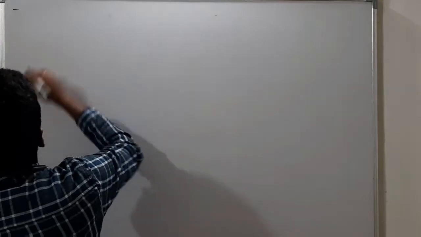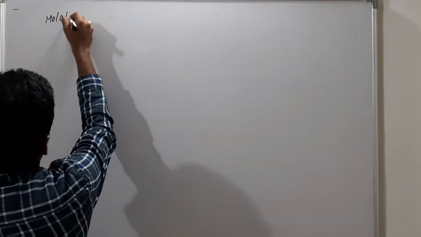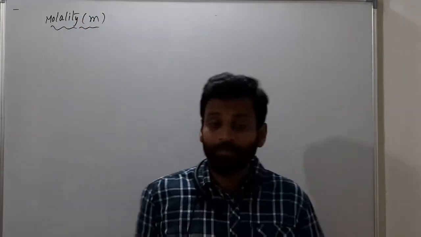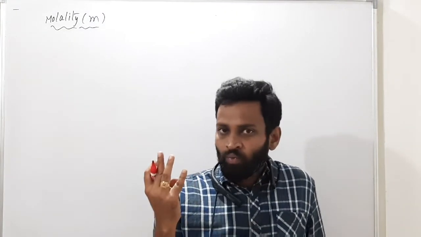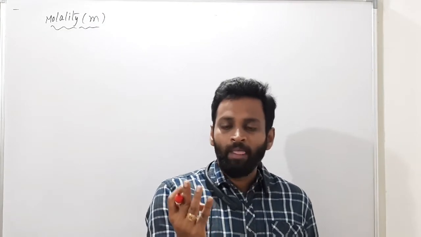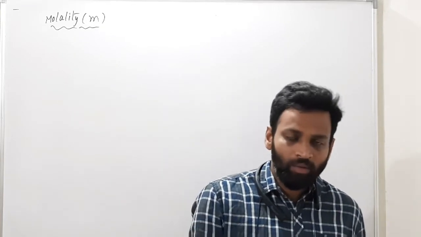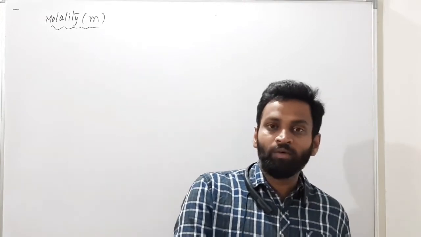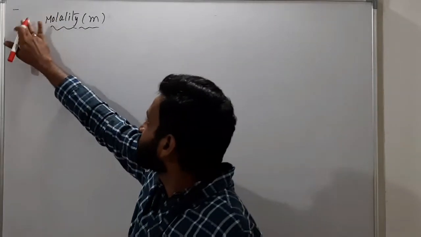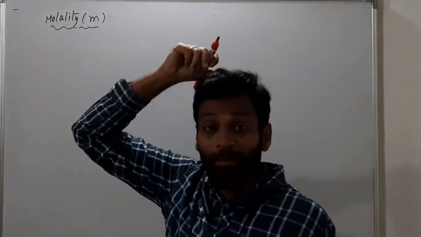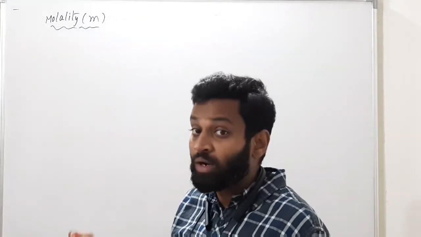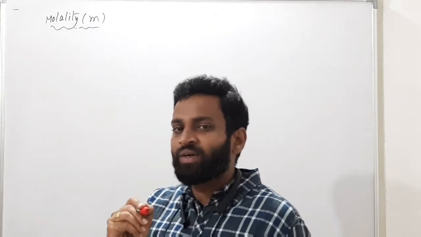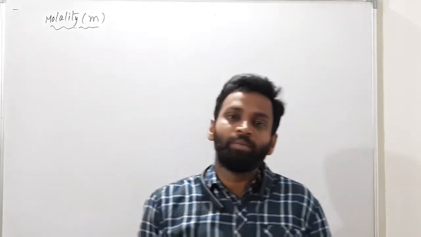So let's see now molality. What is this? Molality, small m. First, we have finished molarity and normality; previously we covered percentage weight by weight, percentage weight by volume, percentage volume by volume, and ppm. Now we have this one. So molality, small m. What is this? Molarity is capital M. What is the exact difference between molarity and molality?